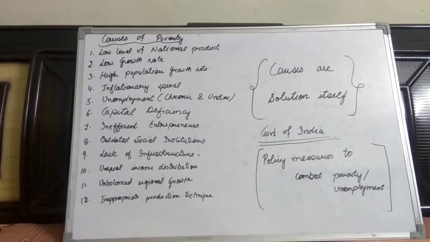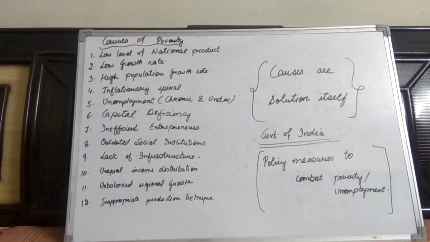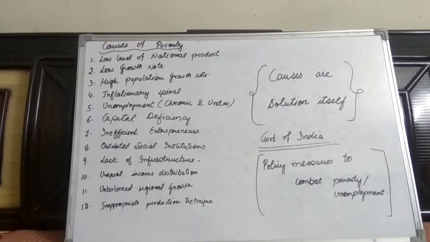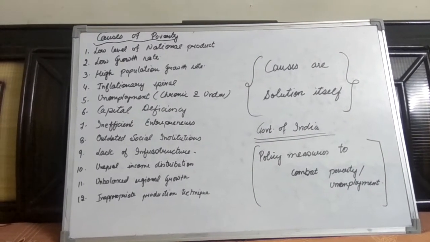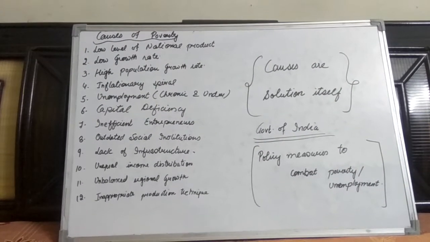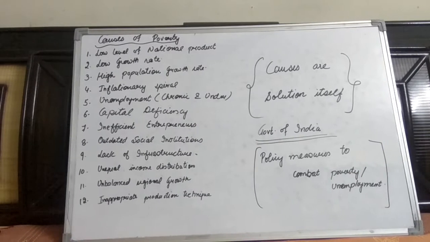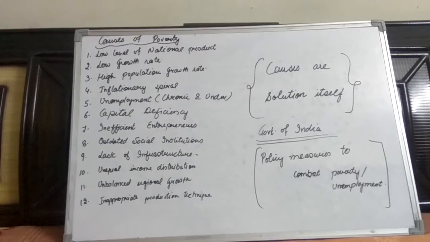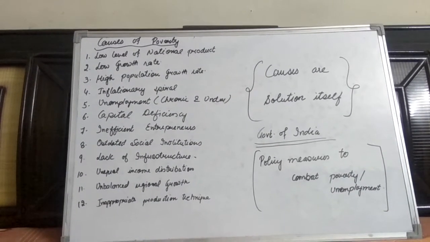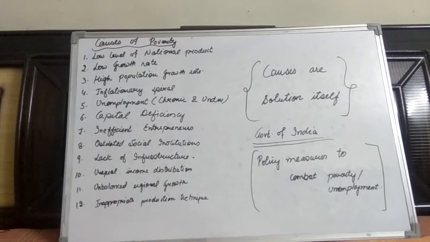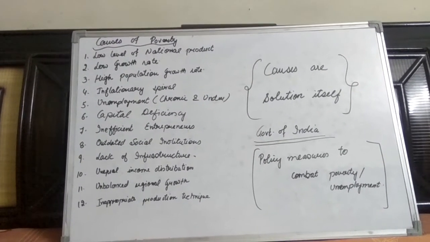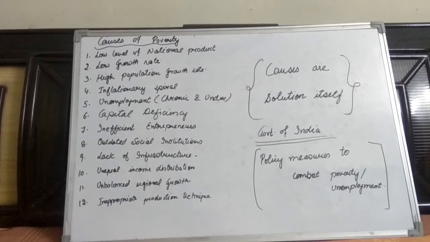Next is unbalanced regional growth. All the areas, all the states of the nation are not equally balanced on the basis of their growth aspect. Some areas are highly developed and some are highly backward. So there is an urgent need to improve all the areas equally, all the sectors equally, all the parameters equally, so that poverty may be reduced.